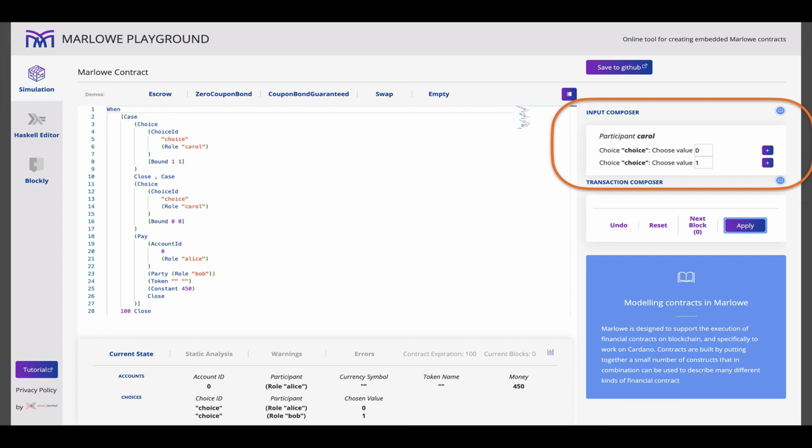Okay, that's it for simulation. And what I'd encourage you to do is try this out for yourselves. This video just gives you a brief overview of how to operate the controls. Okay, what we'll look at next is how the analysis features work.